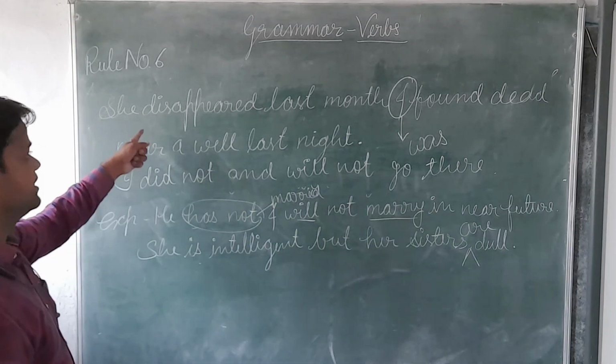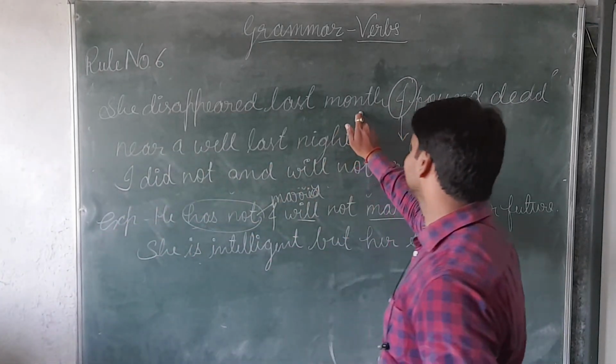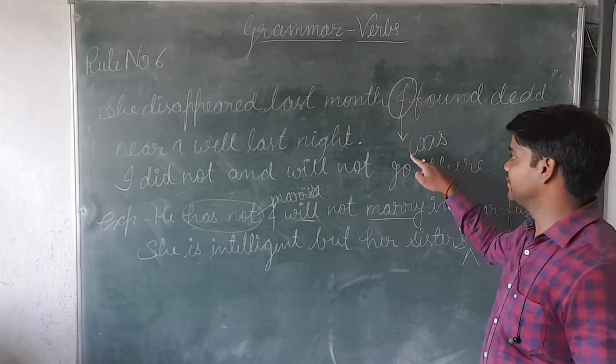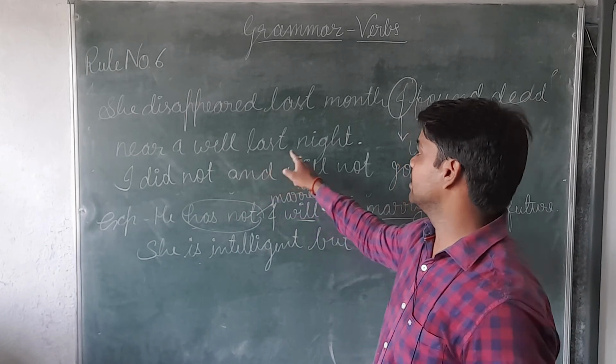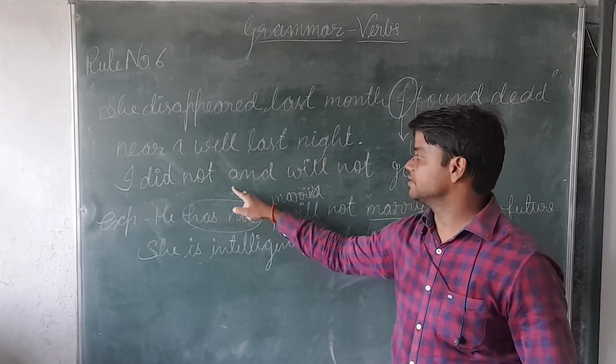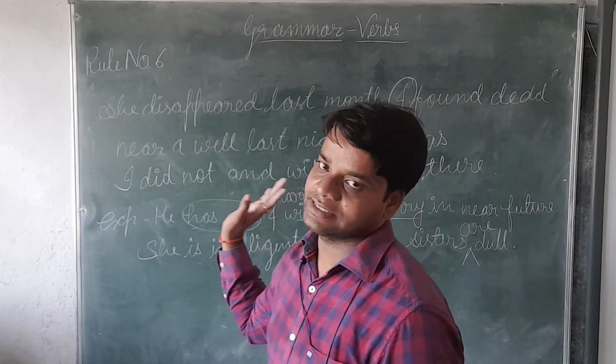So once again, now you can check here. She disappeared last month and, in place of "and", you will write here "was found dead near a well last night". The next sentence is: I did not and will not go there. There is no correction, that is a correct sentence.